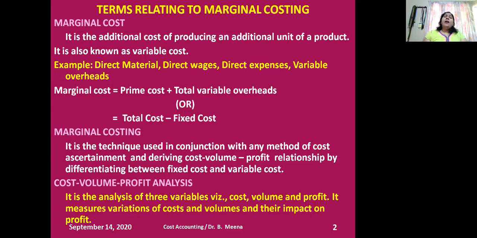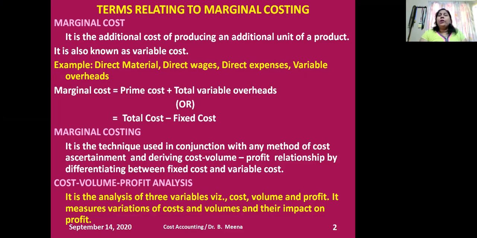So what are the direct costs? Direct wages, direct material, direct expenses. I mentioned over here, direct material, direct wages, direct expenses, collectively called prime cost. Along with the prime cost, if I consider the variable overheads, then it will be a marginal cost. In another way also we can calculate, because the total cost is a summation of fixed cost and variable cost.